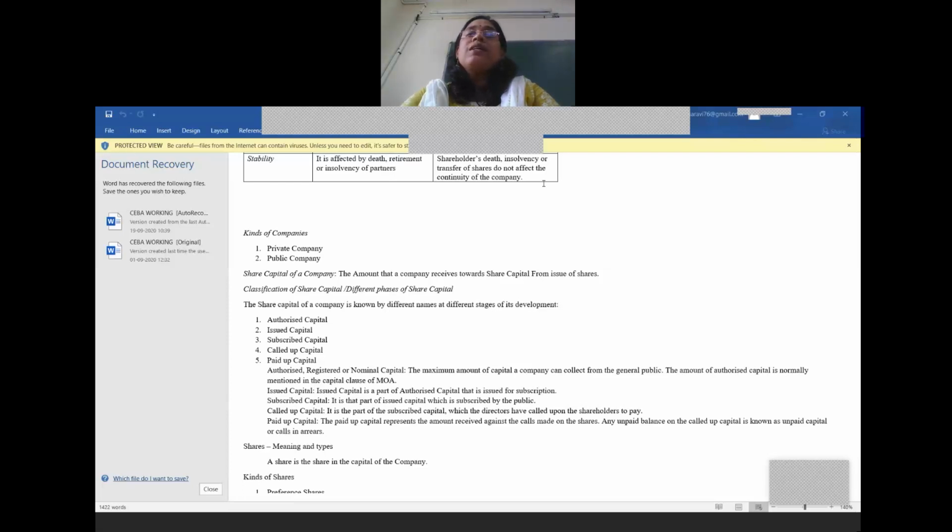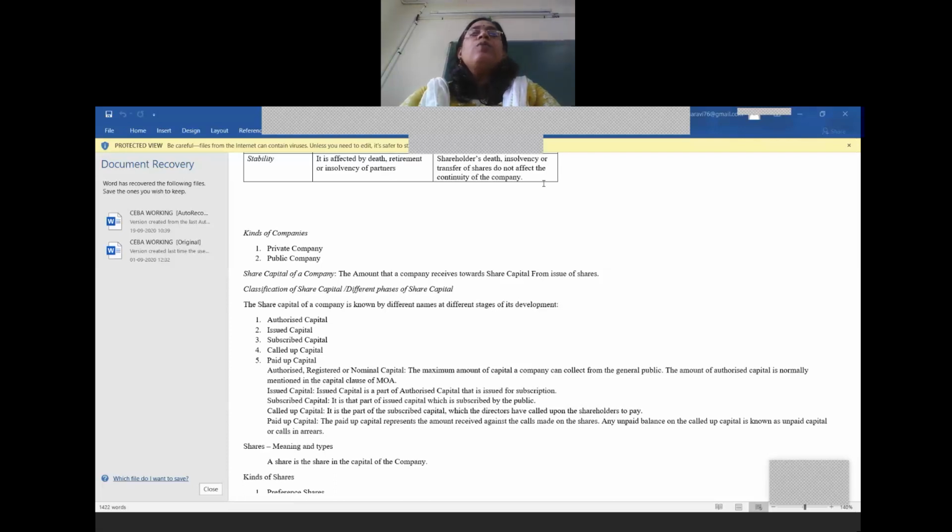They cannot issue shares for more than rupees 5 lakhs. The shares should be issued only to the extent of rupees 5 lakhs. Now, this authorized capital is nothing but the capital mentioned by the company in the capital clause. So, it can also be called the nominal capital or the registered capital. This is the capital mentioned in the Memorandum of Association in the capital clause, and it is the maximum amount of capital which the company can raise by issuing shares to the general public.